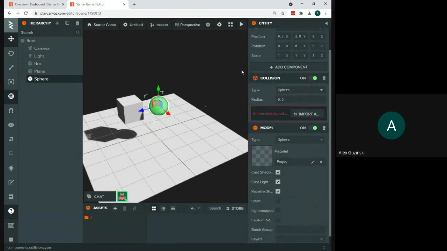Now what you'll see here is right below the type, it has a radius. And the radius is set to 0.5. Okay? So this needs to be half of whatever your scale is. So right now our scale is 1.